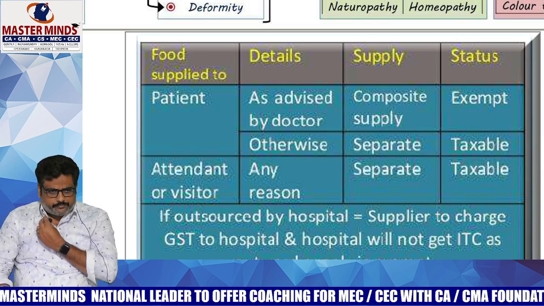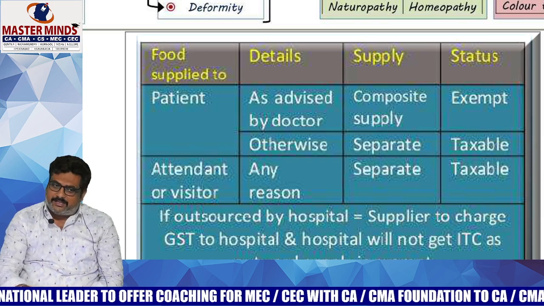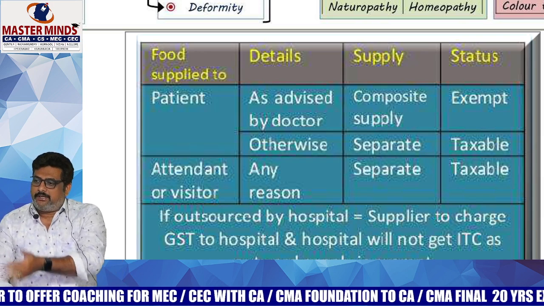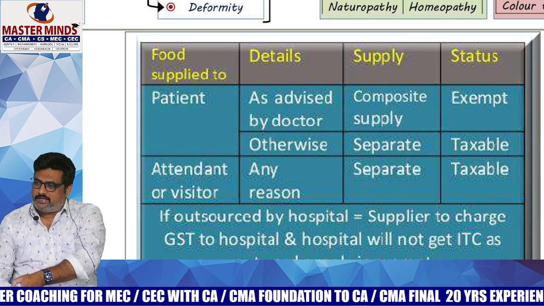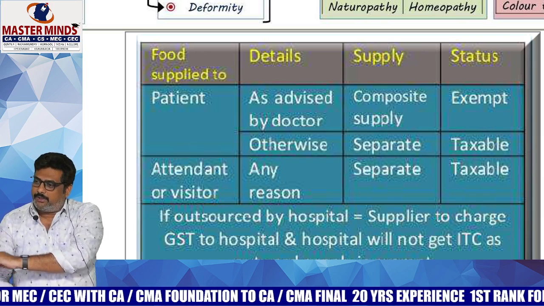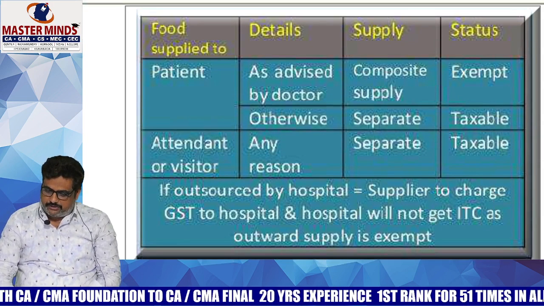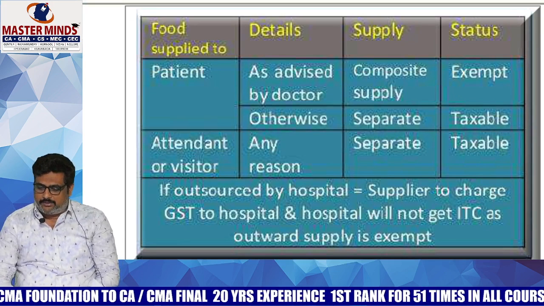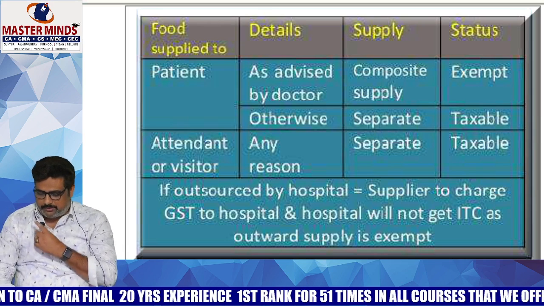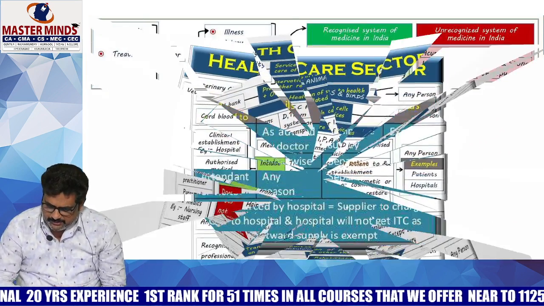Yes or no? What is the service that is provided by the hospital, ma? Healthcare service. Is it exempted or taxable? Exempted. In that case, what is the inward supply here? Food. That inward supply food, even though the hospital pays the GST, it is unable to claim the ITC there, ma, because their outward supplies are exempted. If outsourced by the hospital, the supplier will charge GST to the hospital, and the hospital will not get ITC as outward supply is exempt. This is the point you need to remember with respect to healthcare services, ma. I think this slide, okay, another point is there, I will tell you.